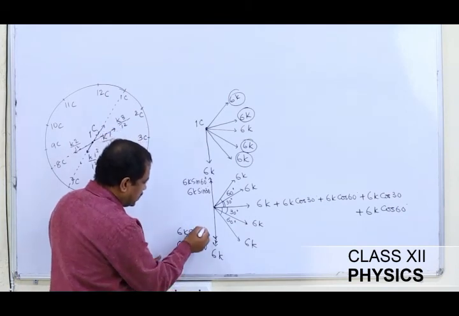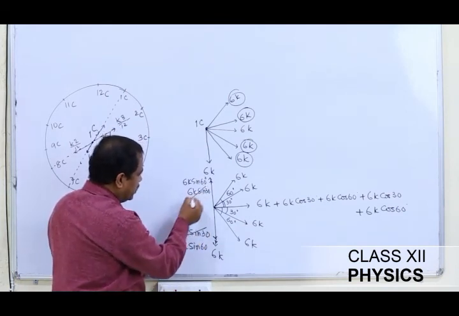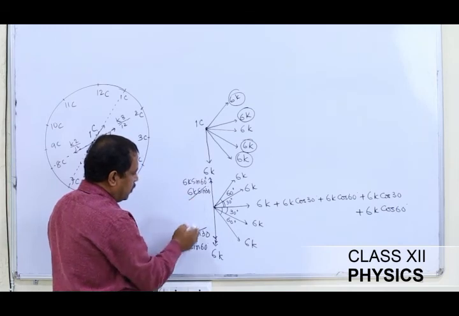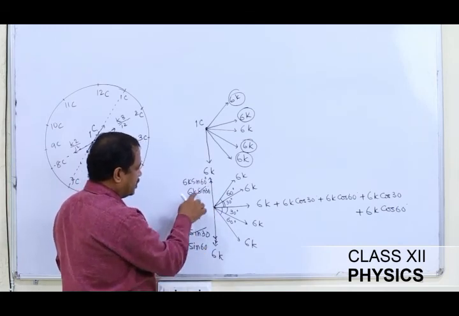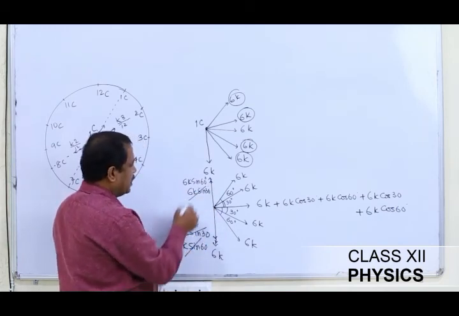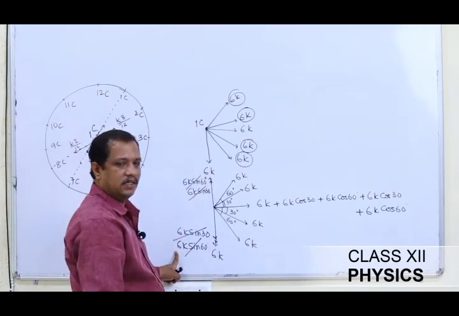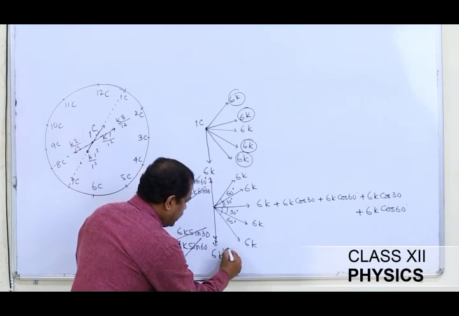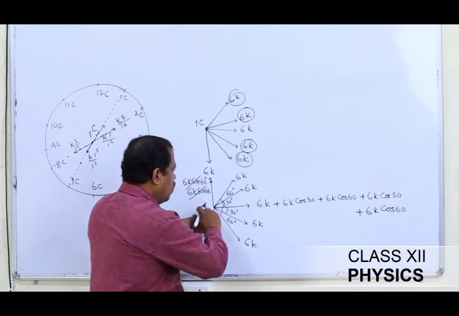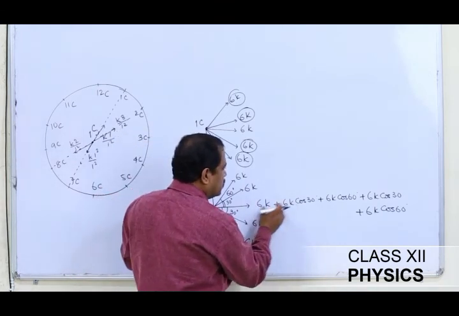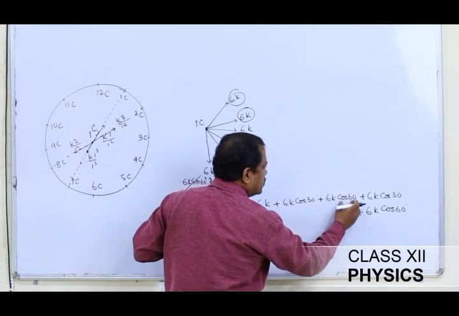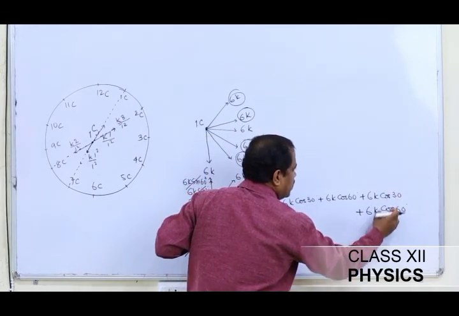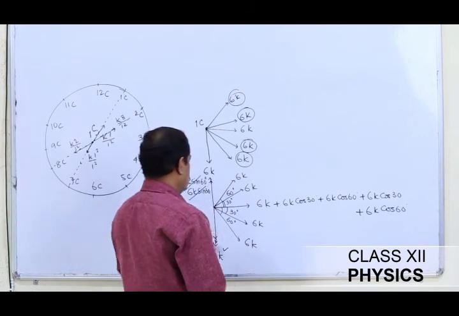Now 6K sine 30, equal in magnitude and acting in the opposite direction, will cancel out. Similarly, 6K sine 60 and 6K sine 60 will cancel out. As such, here 6K is left, and along this direction you have 6K cos 30, 6K cos 60, 6K cos 30 and 6K cos 60.